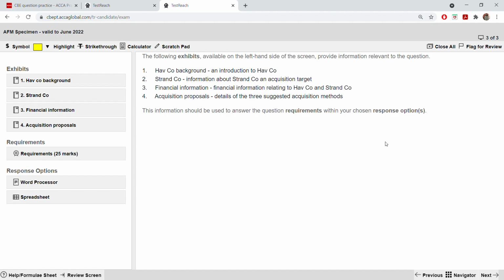Especially during the last few minutes, you will be panicking. Time will go because sometimes you don't interpret the question the first time, so again you have to read, again you have to read. Numbers also you keep forgetting because you are panicking in the exam condition. So again you are searching for numbers. All this is wasting your time.